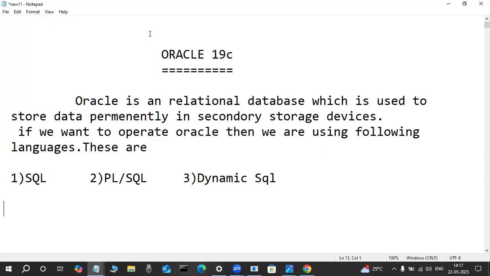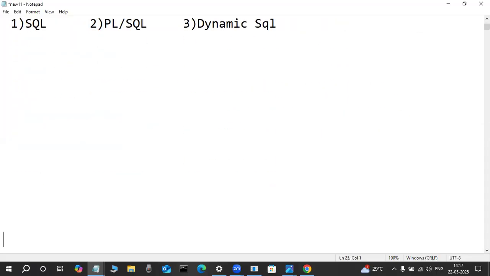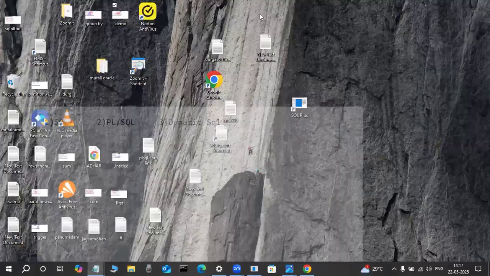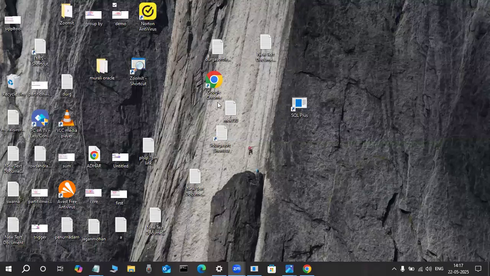Now check it out. Concentrate here. From now on, it is very important. Suppose before installation, I'm asking some questions. Oracle is a database. SQL is a language. PL/SQL is a language. Through those languages, we are operating on data in an Oracle database. Everyone knows that from yesterday.